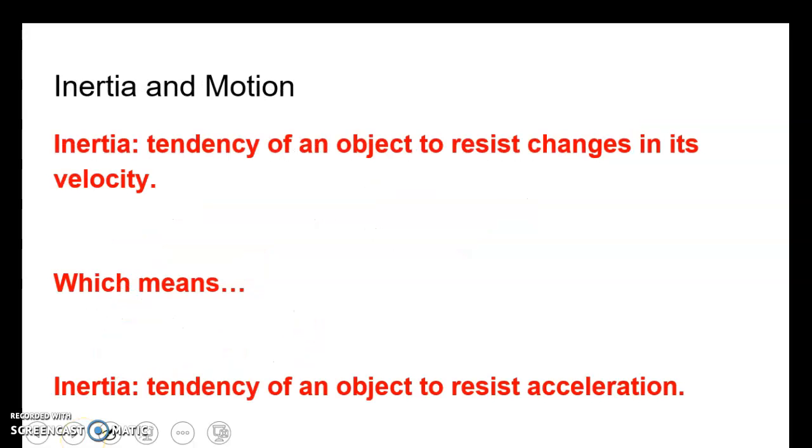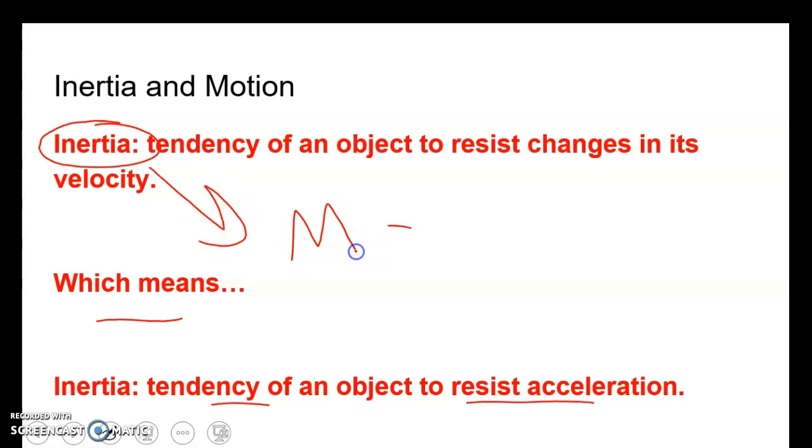So, inertia and motion. Inertia is the tendency of an object to resist changes in its velocity, which means it's also the tendency of an object to resist acceleration. So if an object will not accelerate, either speed up or slow down, it's because it has a lot of inertia, which also means it has a lot of mass. So bigger objects are harder to change their direction or velocity.